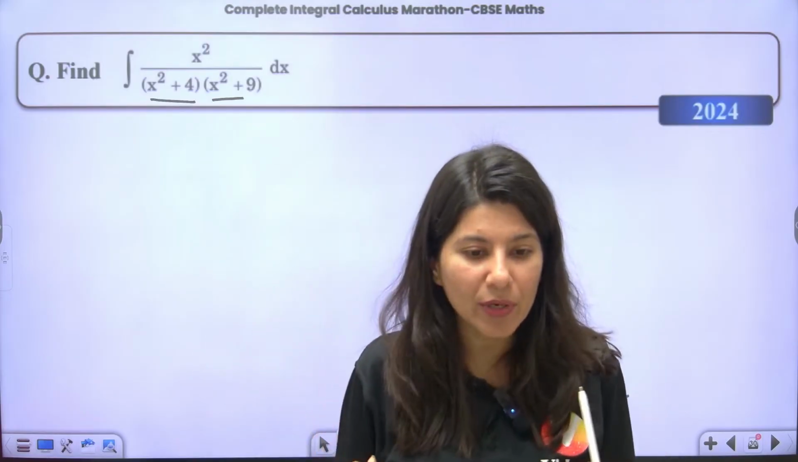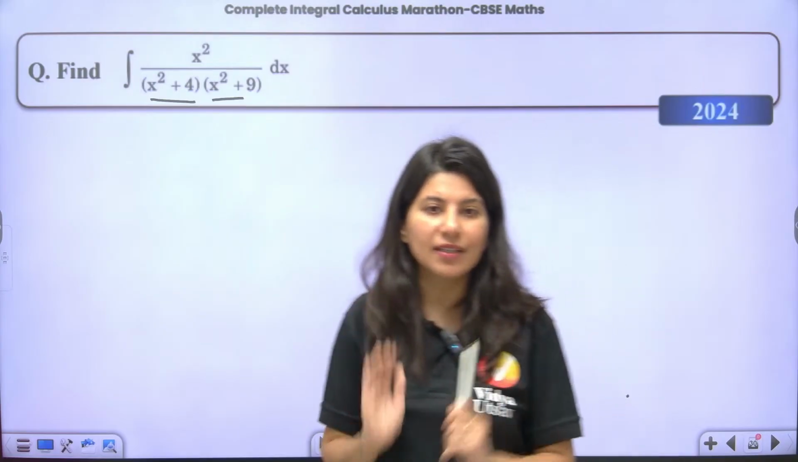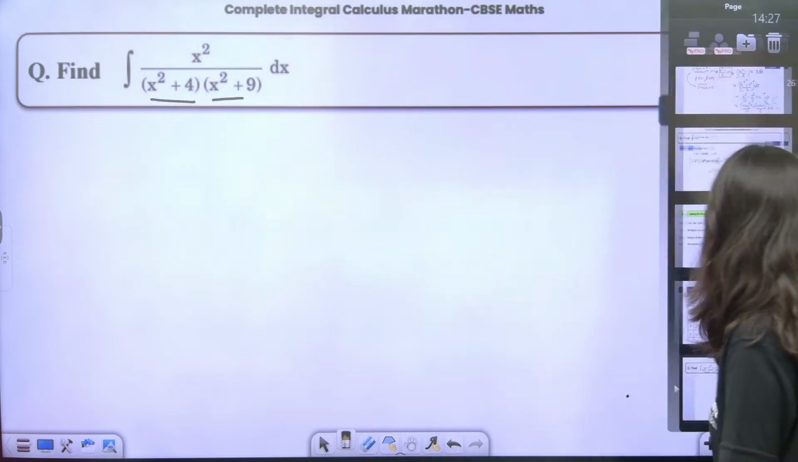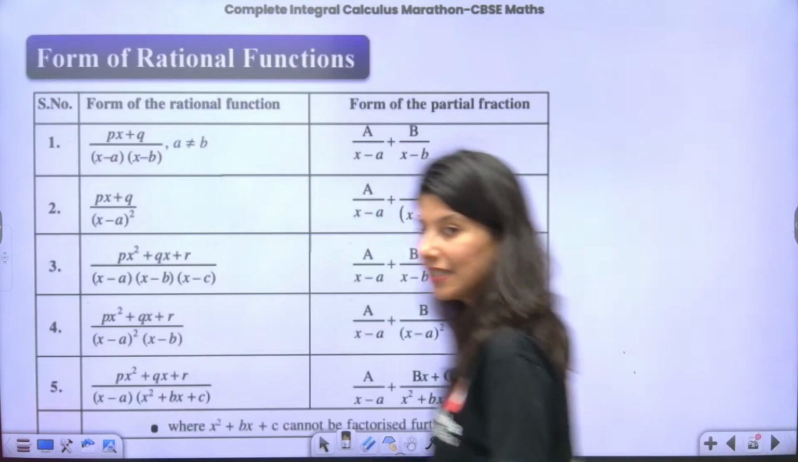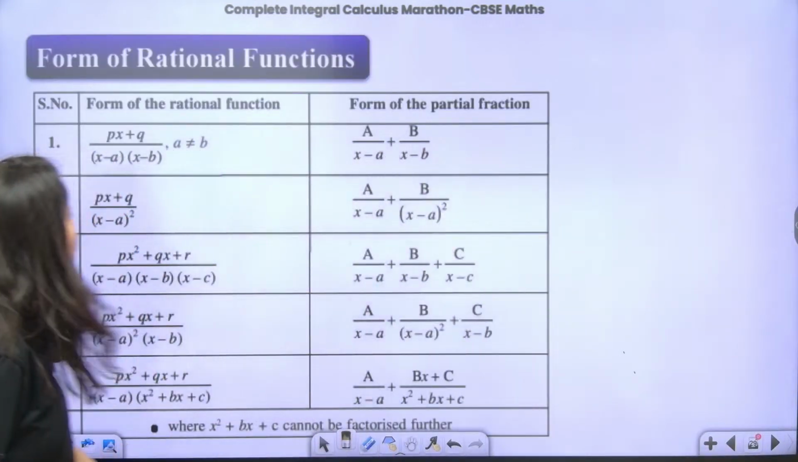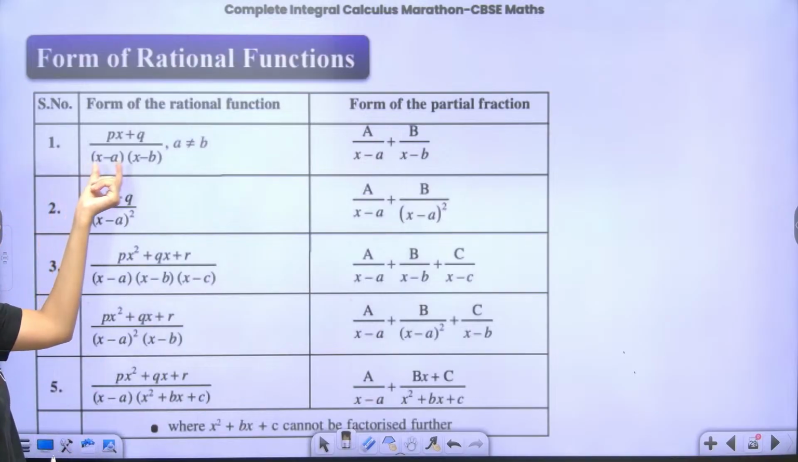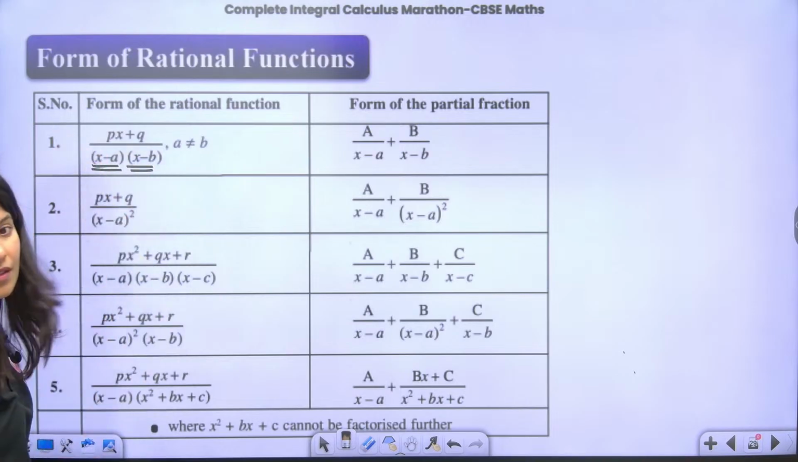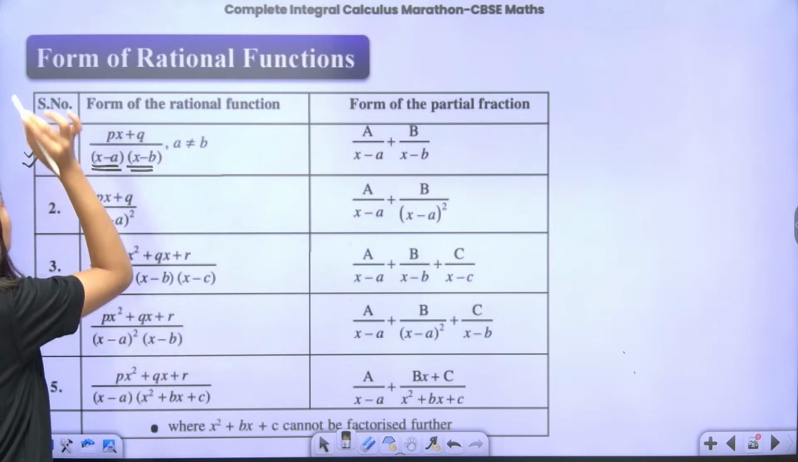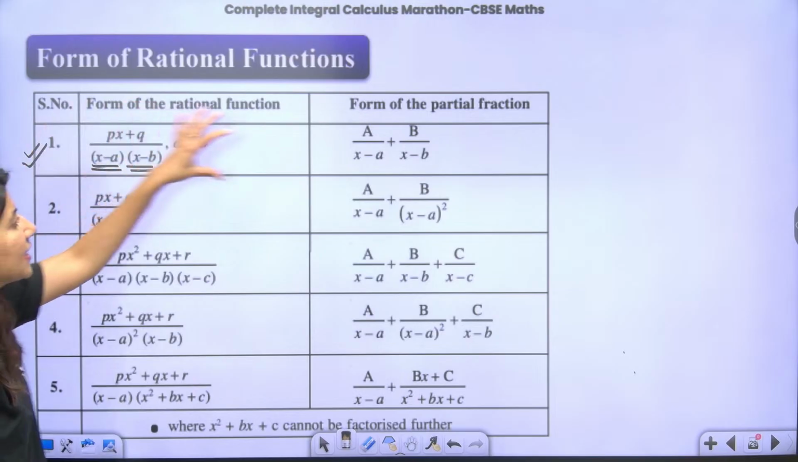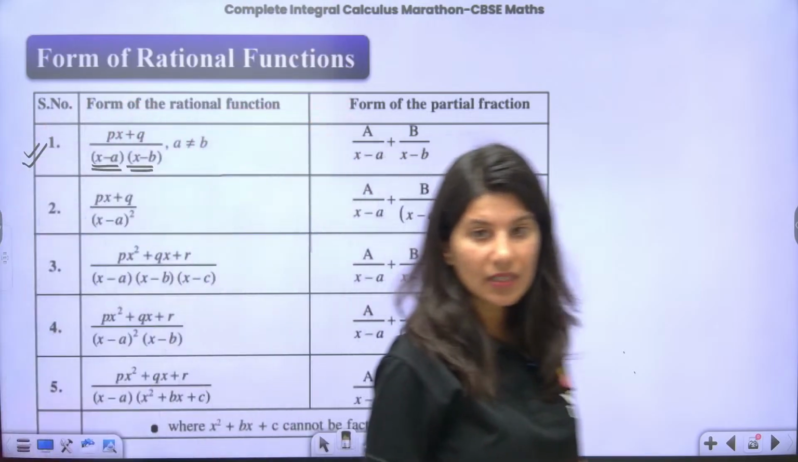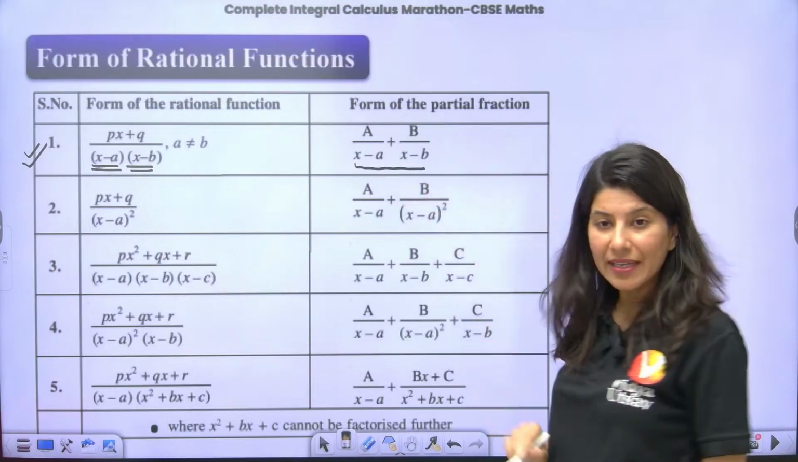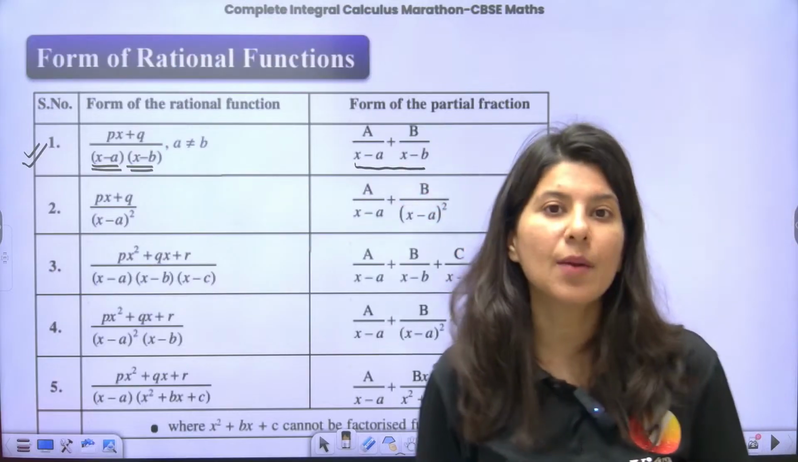Are you getting my point? So you want to separate it out. How to separate it out? Using partial fraction. This is the table of partial fraction, you can remember it also. Whenever you have two linear expressions in the denominator, go with this one. What you need to write is a upon x minus a plus b upon x minus b.